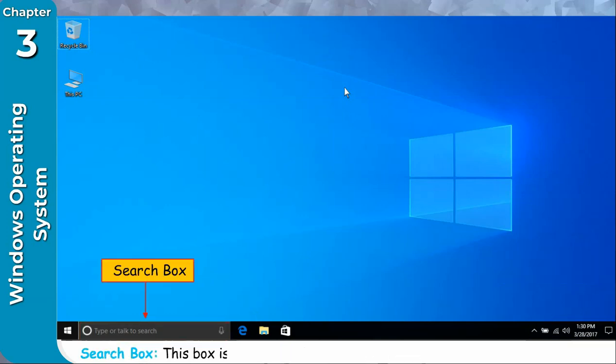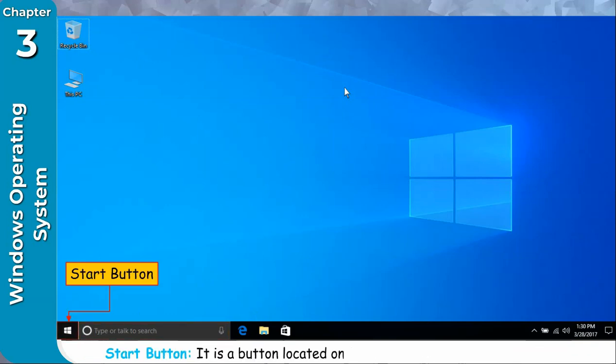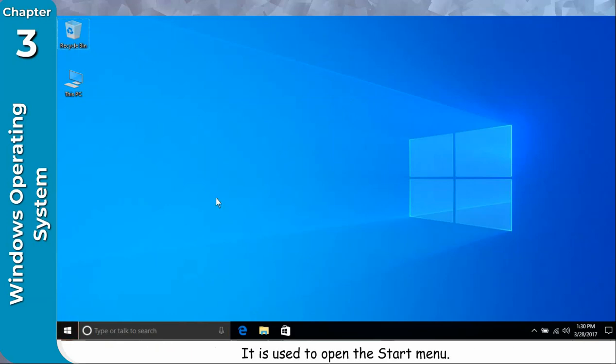Search box. This box is used to search for items on your computer or on the internet. Start button. It is a button located on the bottom left corner of the desktop. It is used to open the Start menu.